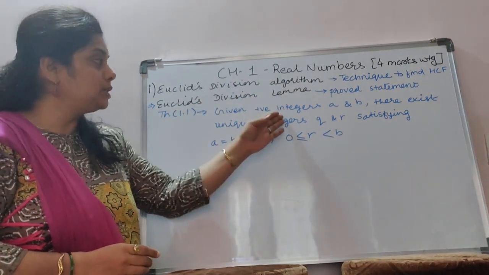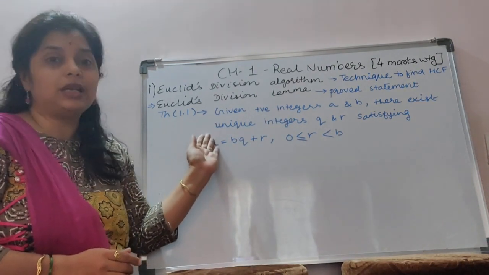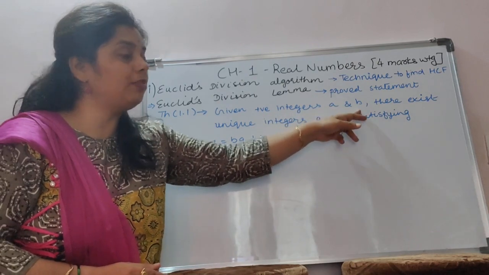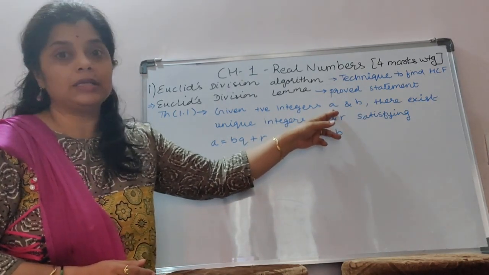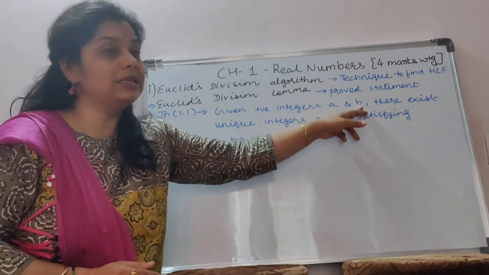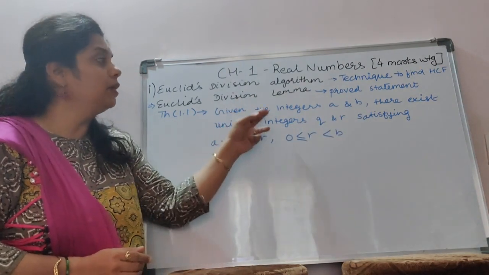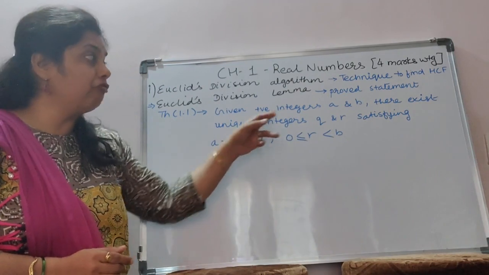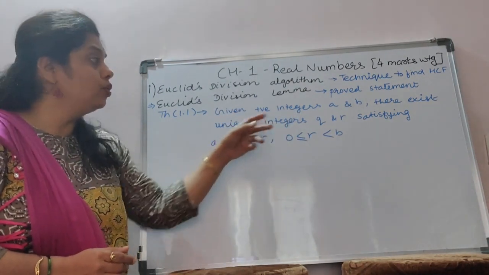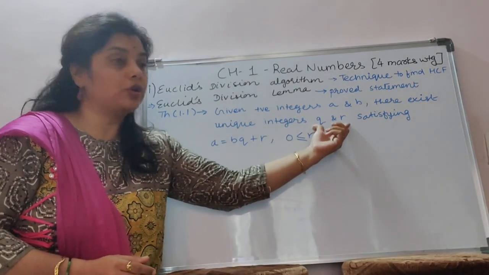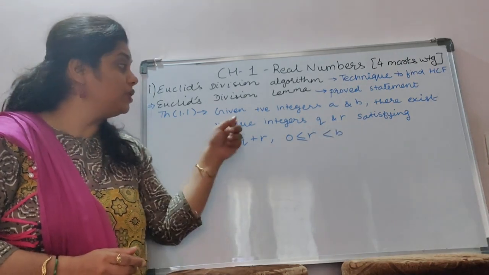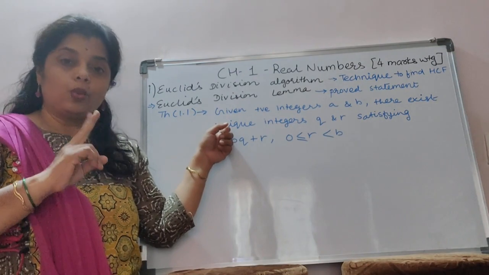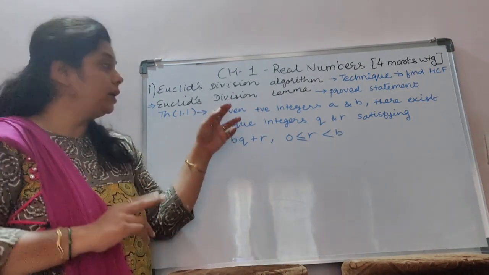And here the statement of Euclid's division lemma is: given positive integers a and b. As I told you, a is the dividend, b is the divisor. Given positive integers a and b, if we do division, two different integers exist which are unique. Unique means one and only one.